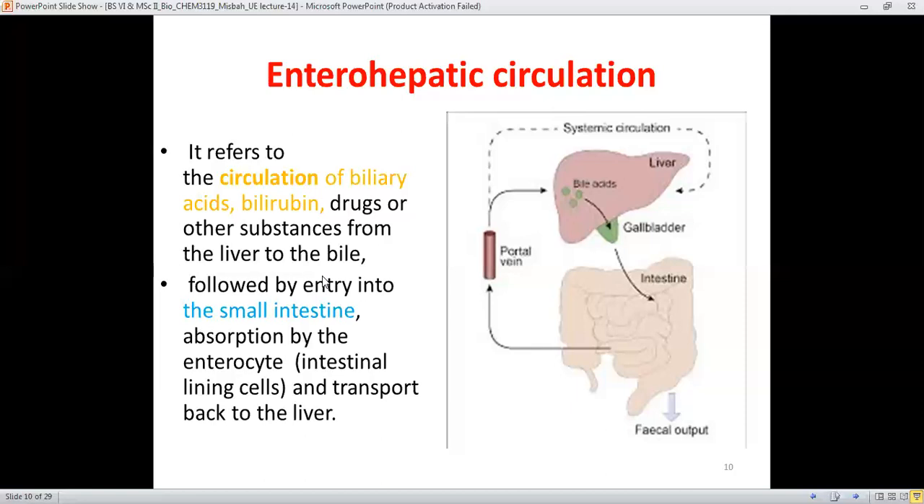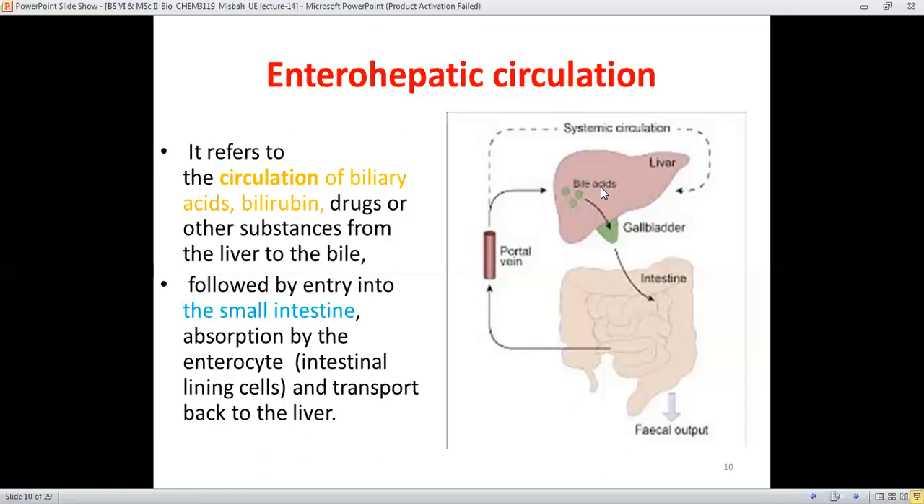And later from the intestine, there is absorption by the enterocytes, and these enterocytes are the intestinal lining inner cells, and they are transported back to the liver. Here is the complete cycle.